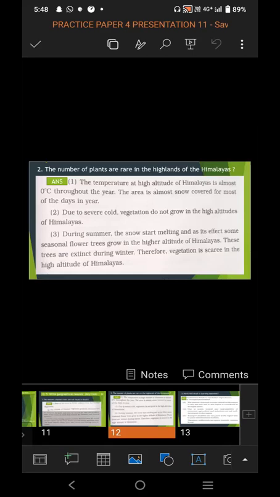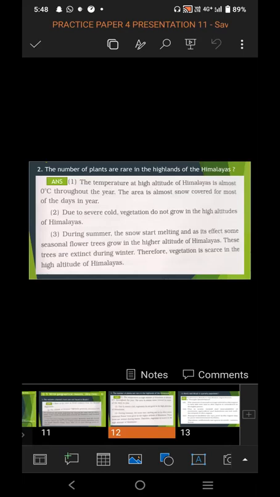Due to severe cold, vegetation does not grow in the high altitudes of the Himalayas. This is the main reason, and you have to write this point compulsorily in your answer if this question is asked: why the number of plants are rare in the highlands of the Himalayas. Because of severe cold, vegetation does not grow in the high altitudes of the Himalayas.